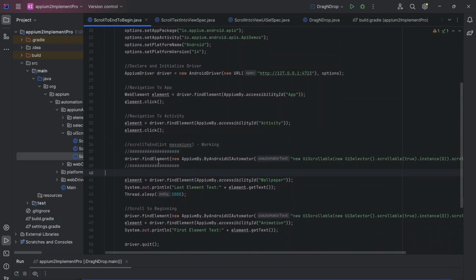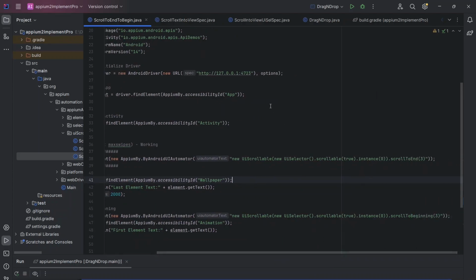See here. You have to drive that findElement, new AppiumBy. You need to create the object for the AppiumBy class, and you need to use the AndroidUIAutomator. Using that one, you should be able to call the Android methods. The UiScrollable class methods, we need to send in string format. Then only you should be able to. This is the syntax that I have given. Sorry, the Android team has given. So new UiScrollable, again within that some other class and some other method, and scrollToEnd.